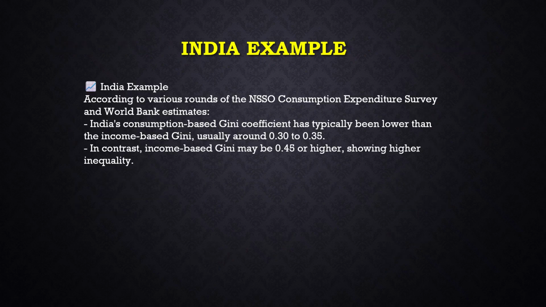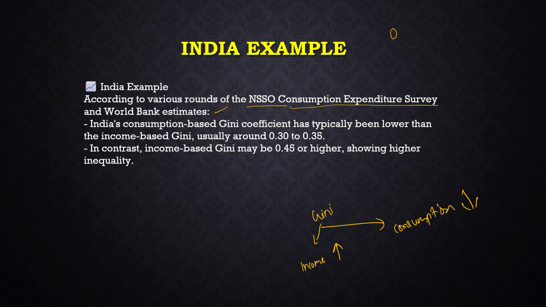Next thing, India's example. Based on the NSSO Consumption Expenditure Survey and World Bank estimates, India's consumption-based Gini coefficient is typically lower than the income-based one. Our Gini coefficient based on income is higher, while our Gini coefficient based on consumption is lower. In contrast, the income Gini coefficient is 0.45 or higher, while our Gini coefficient based on consumption is just 0.30 to 0.35.